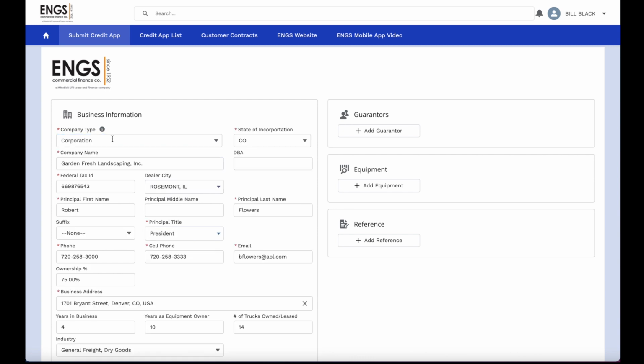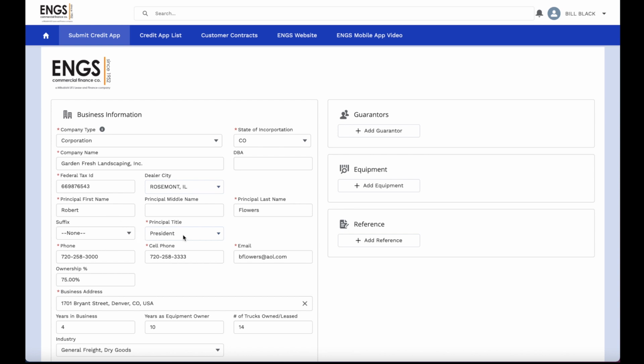So I've entered in the business information. You'll see we chose a company type of corporation. We've populated the state of incorporation, the name of my company. If we had a DBA, we could capture that here. The tax ID number. If you have more than one location of your dealership, from your dealer city dropdown, you can pick your appropriate dealer location.